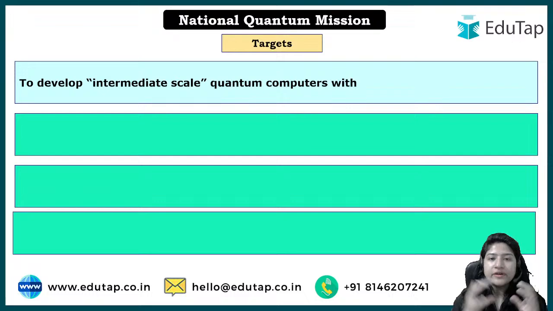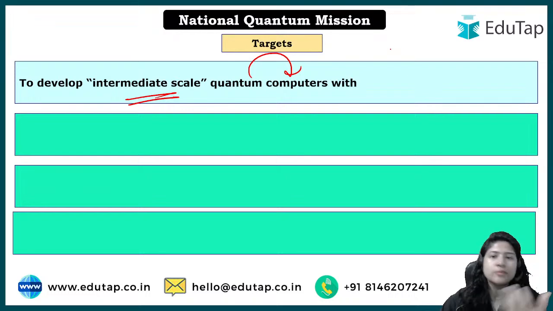Let's understand them. First of all, under this mission, the aim is to develop quantum computers at intermediate scale. Intermediate scale means, for example, if you talk about normal computers, there are some computers which can perform basic functions, then some which can be used for more productivity, and then there are bigger ones, right? So intermediate scale means, because we have just entered the system to create some basic quantum computers, but definitely if we stay on the same line, in future we may have high productivity quantum computers, but currently it's just intermediate scale. Okay.